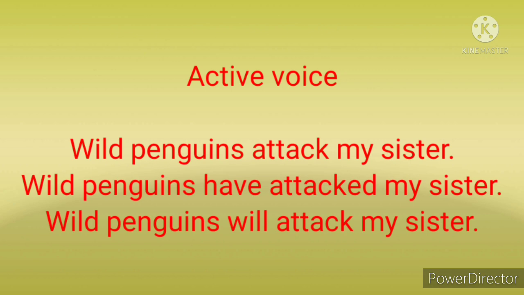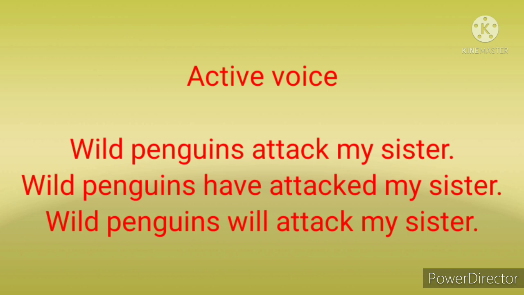Look at the next sentence. Wild penguins have attacked my sister. Here also wild penguins is subject, have attacked is verb which is in active voice form, and my sister is object. Again look at the verb have attacked. It is in active voice form. There is an auxiliary verb have, and attacked is the V3 form. But it is in active voice form because have or has or had will take the verb in V3 form. This is perfect verb, and so the main verb is in V3 form.